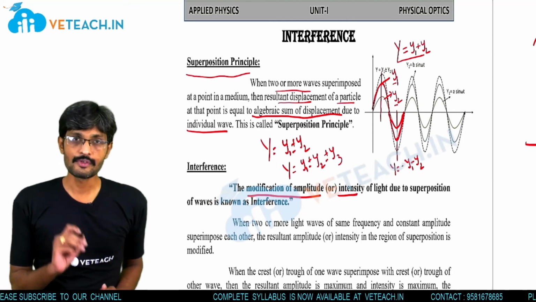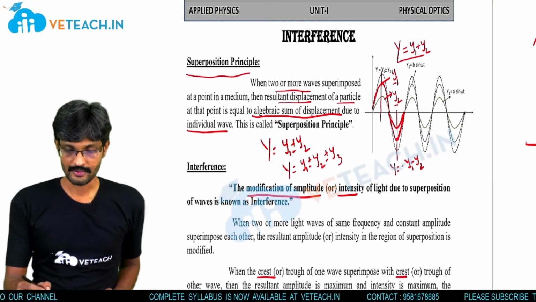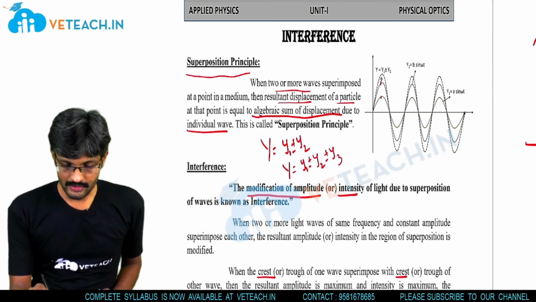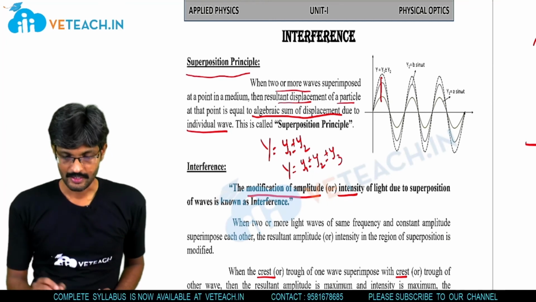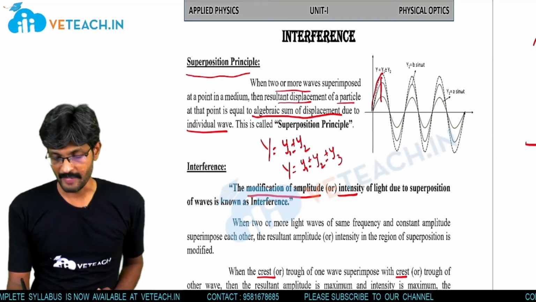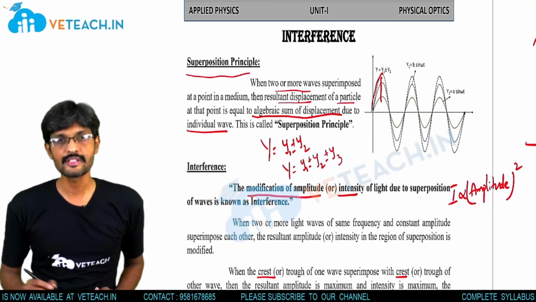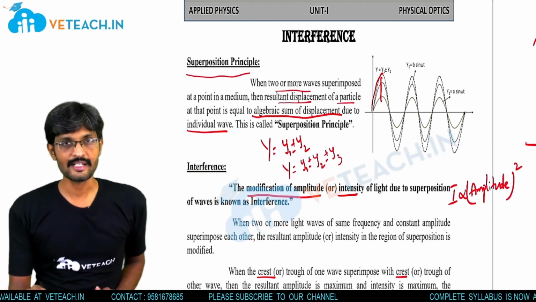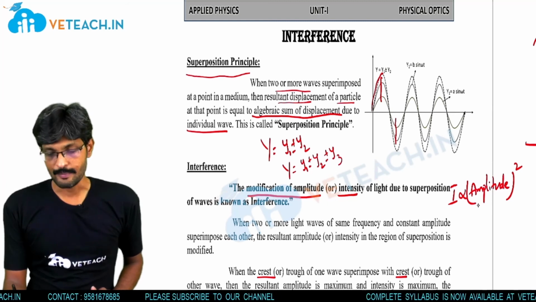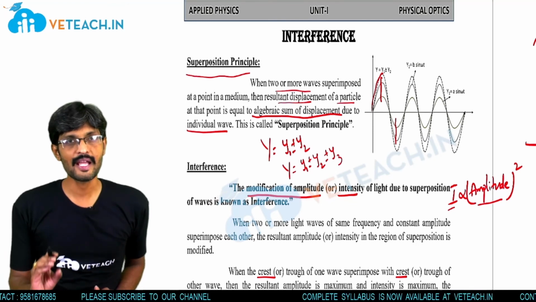When two or more light waves are superimposed, when the crust of one wave superimposes the crust of another wave, you can see in this diagram, this is one wave and this is the second wave. At this region, the crust is superimposed with the crust. That's why the amplitude is maximum here. Maximum amplitude means intensity is maximum, since intensity is proportional to the square of amplitude. So when crust is superimposed with crust or trough is superimposed with trough, the amplitude will be maximum and intensity will be maximum, and we can observe a bright band on the screen.